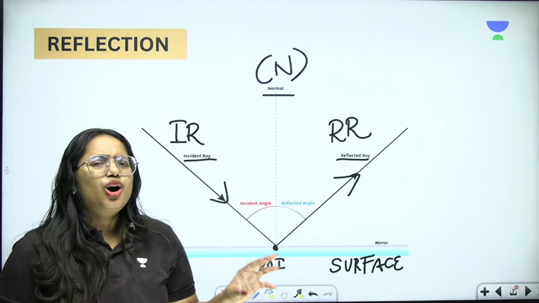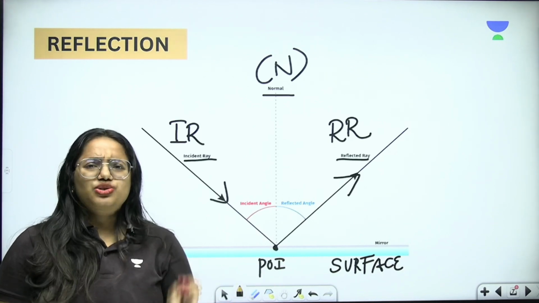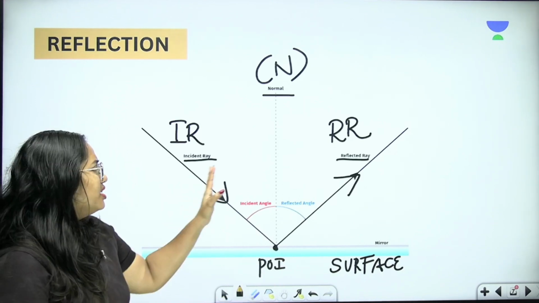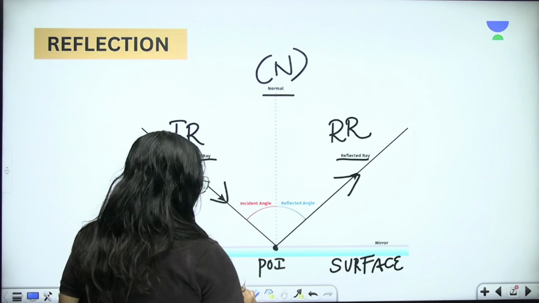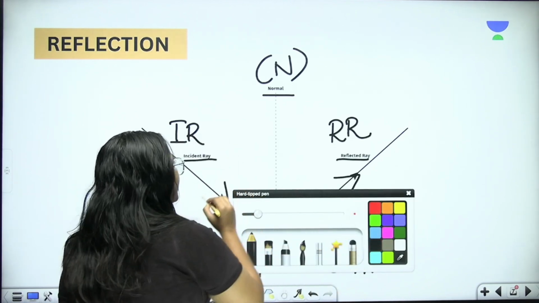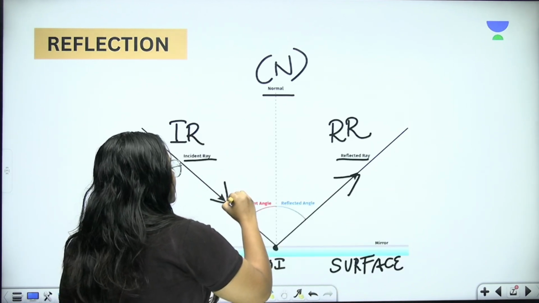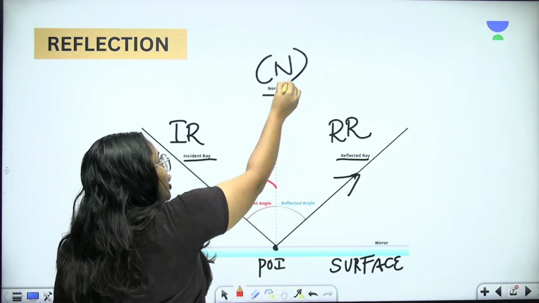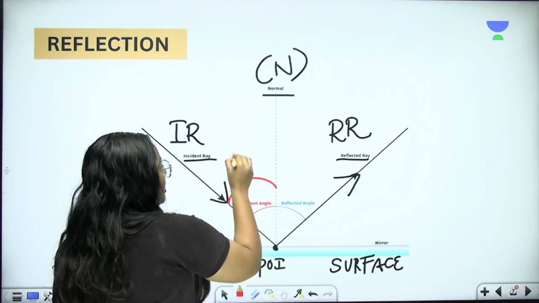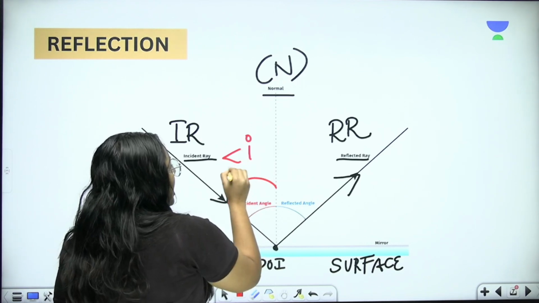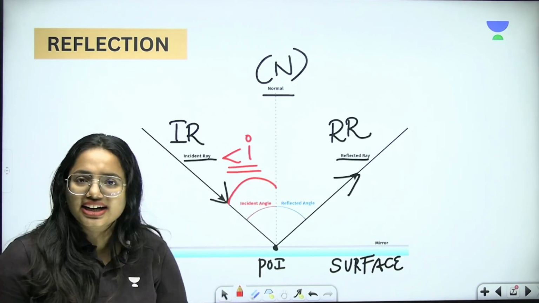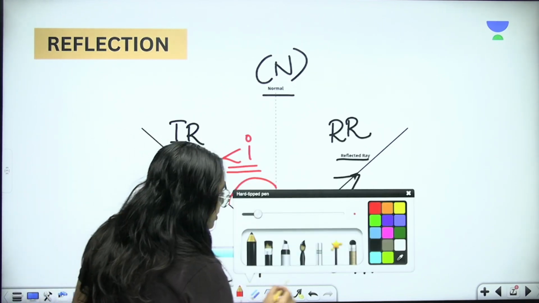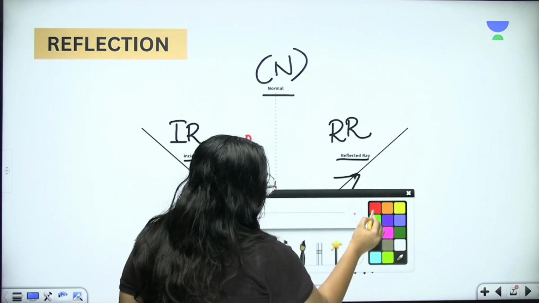Clear? Now we are going to learn a few more things, so please pay attention throughout the class. Look at it. The angle between the incident ray and the normal is called the angle of incidence. Look at it, the angle between the normal and the incident ray. So this is called the angle of incidence.